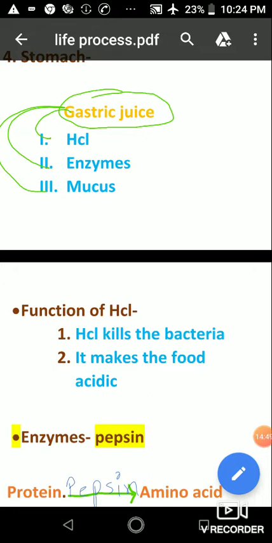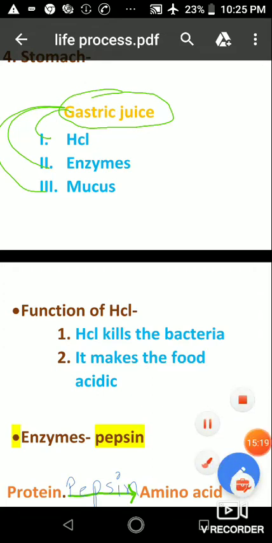Students, we know that for any reaction some condition is needed. When pepsin enzyme digests or breaks down the food, it needs an acidic medium, because pepsin enzyme works properly in an acidic medium. So the second function of HCl is that it makes the food acidic for the proper reaction of pepsin enzyme.